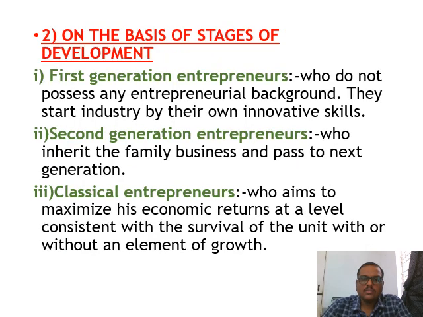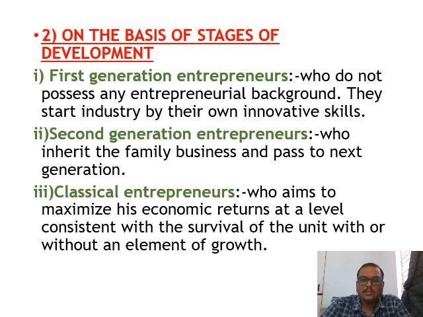The second one is on the basis of stages of development. Based on how they are developing a business, we can classify them into three types of entrepreneurs. One is first generation entrepreneurs, who do not possess any entrepreneurial background. They start an industry by their own innovative skills. We call this type first generation entrepreneurs.